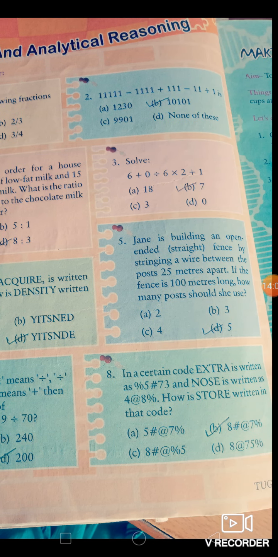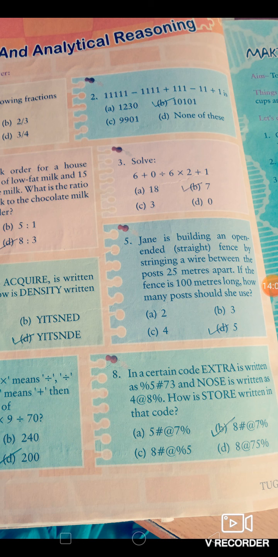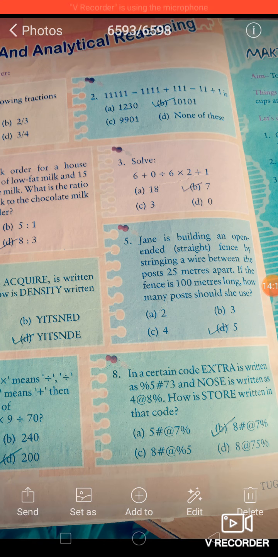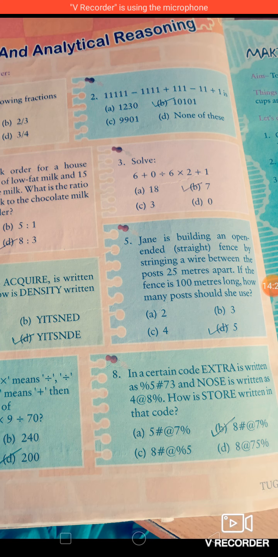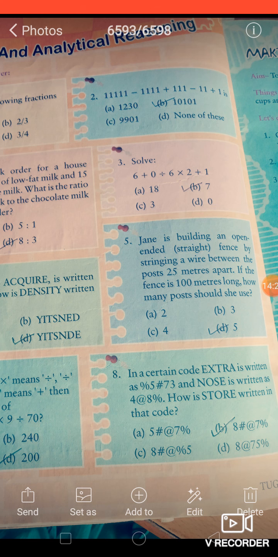Okay, here also some words are given and a different symbol is given for each word. Like for E, use the ampersand sign. For 5, use X. For T, use hash. For R, use 7. For A, use 3. And in NOSE, for N they have used 4. For O they have used the at-the-rate sign. For S they have used 8. For E they have used the percent sign.